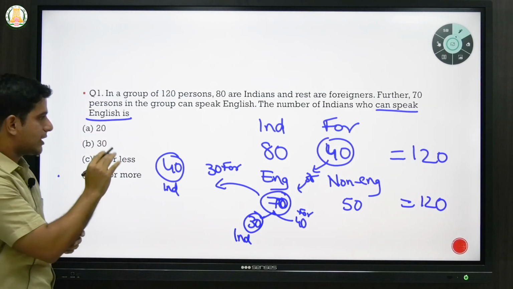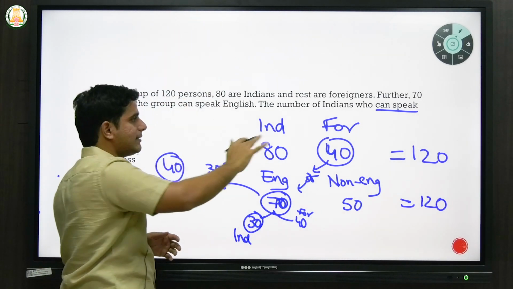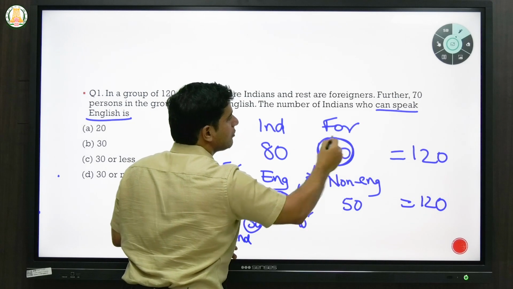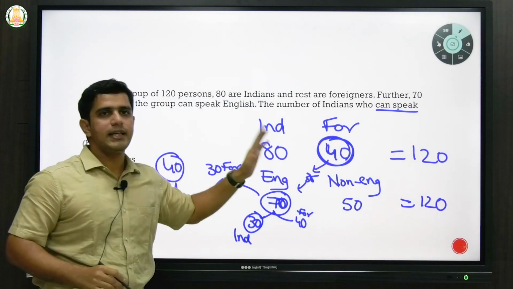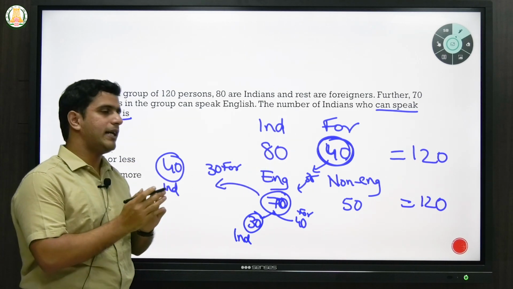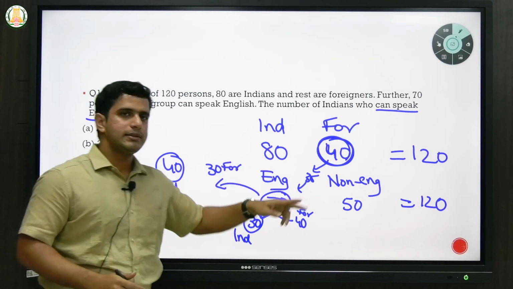In such questions, you have to take the first extreme example. The extreme example here means all 40 foreigners are speaking English. This is an extreme example. Then you will find only 30 Indians are speaking English. Then, to find whether it is less than 30 or more than 30, take another example, a second case study.